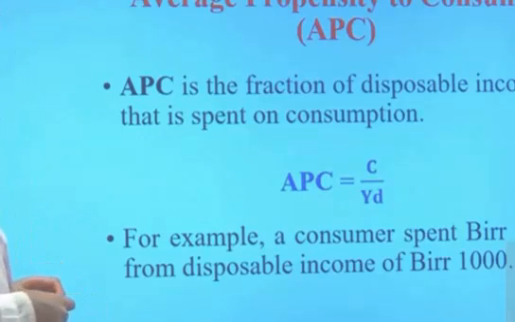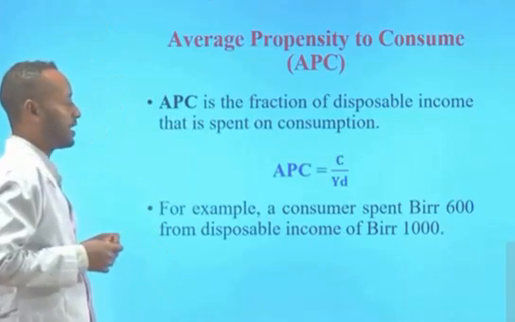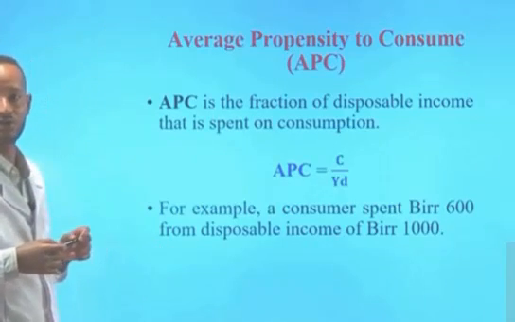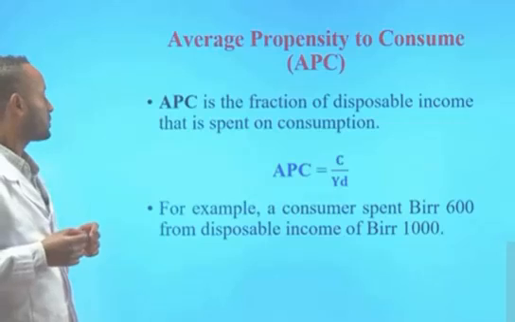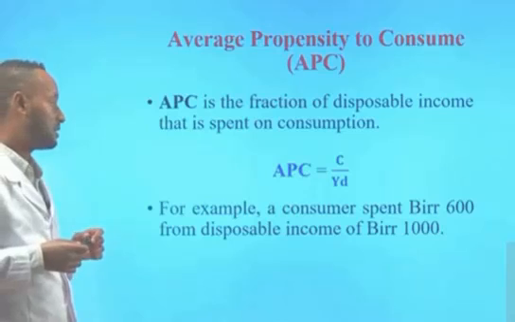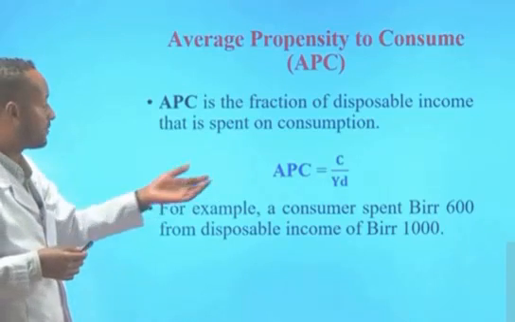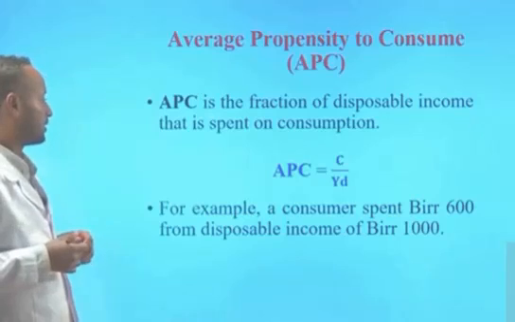Now let's see the two concepts related to the consumption function: the average propensity to consume and the marginal propensity to consume. The average propensity to consume is the fraction of disposable income that is spent on consumption. Mathematically, the average propensity to consume is calculated by dividing total consumption spending by disposable income.